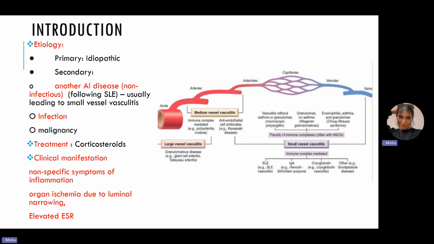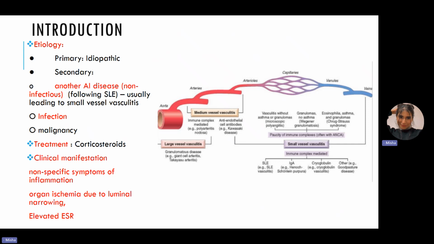Now, clinical manifestations are important to remember because these diseases can present with general symptoms like fever, malaise, weight loss, and fatigue, but they can also present with organ ischemia due to luminal narrowing. Why do we have luminal narrowing? Because of the thrombus. What happens in inflammation? There are damaged, inflamed vessels, and what does our body do? It does a fibrous repair of the damaged vessels, leading to narrowing of the lumen and leading to ischemia. And then we have an elevated erythrocyte sedimentation rate because it's an inflammation. So you need to remember that we have an elevated C-reactive protein, which can lead to RBC clumping.